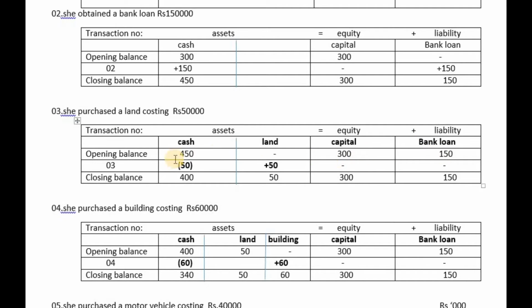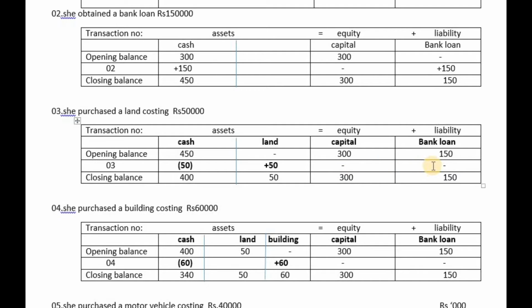Now record how the third transaction, purchase of land for 50,000, affects the accounting equation. Due to this transaction, what happened? You purchase the land. When you purchase the land, the asset increased by 50,000, so 50,000 plus. And when you purchase land using your business cash, cash is going out of the business, so the cash amount decreases. And there is no effect on equity.